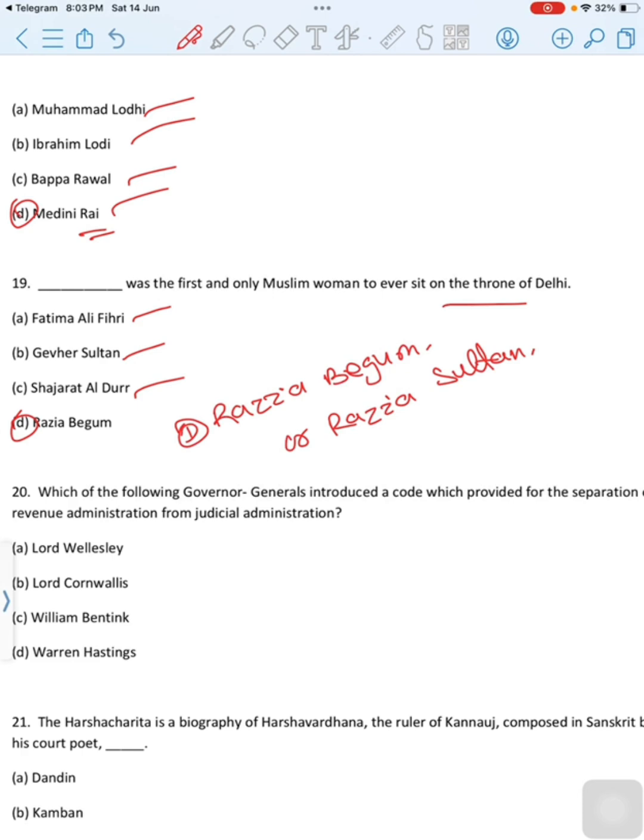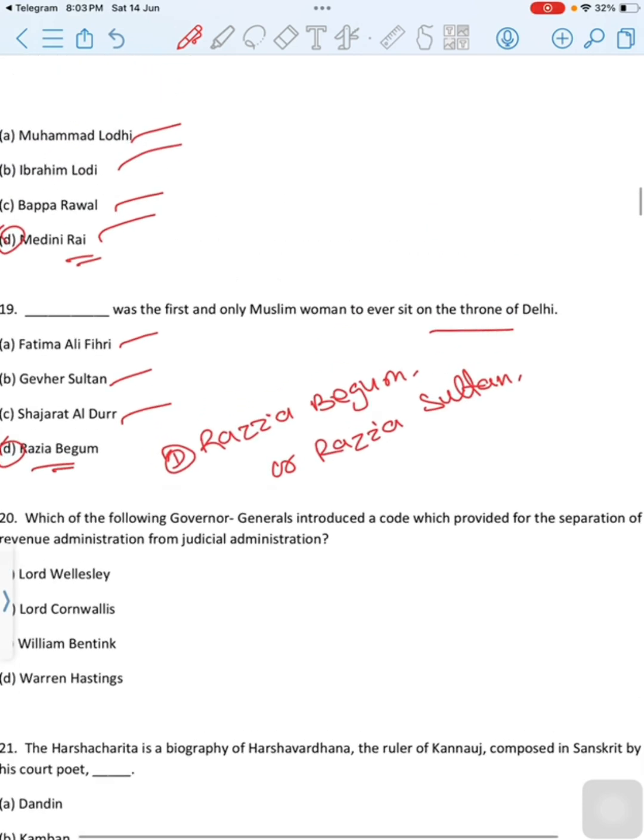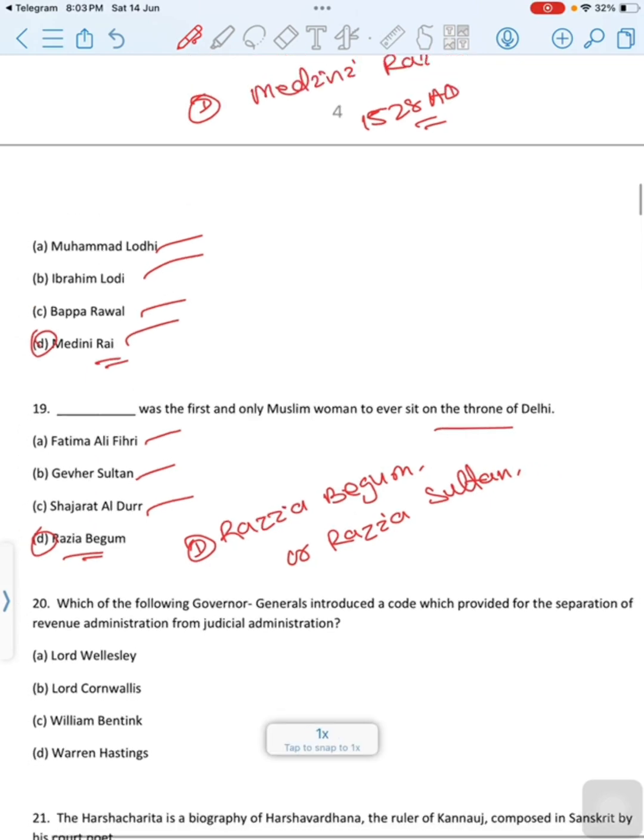Razia Begum was the first and only Muslim woman to ever sit on the throne of Delhi. She is notable for being the first female Muslim ruler of the subcontinent and the only female Muslim ruler of Delhi. Correct option is Razia Begum or Razia Sultan, option D. Then move to next question, today's last question.